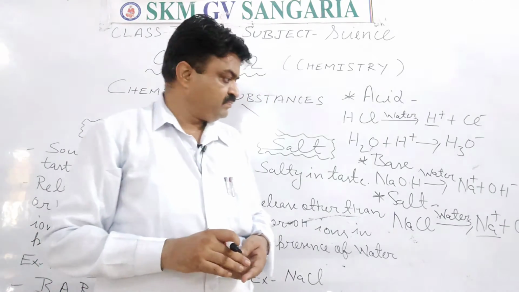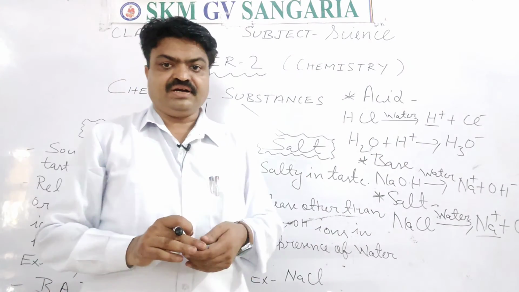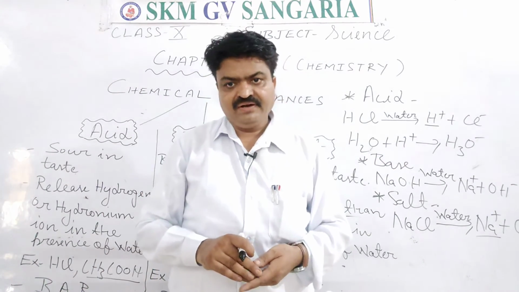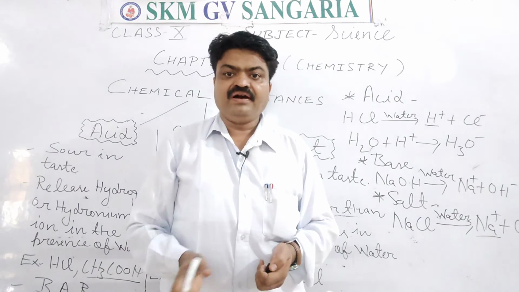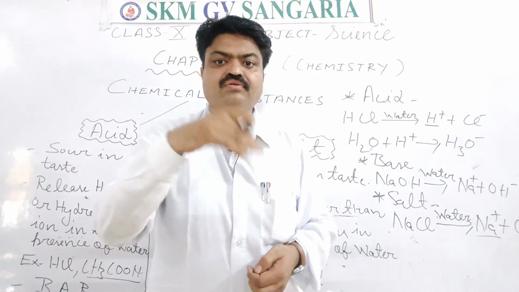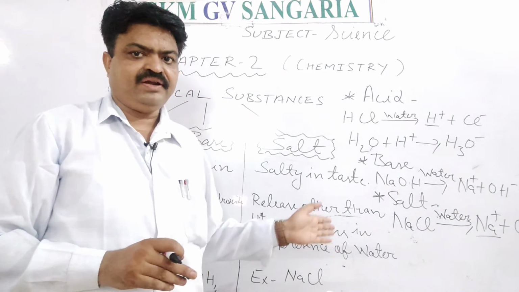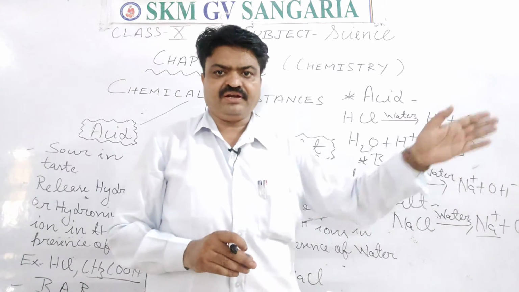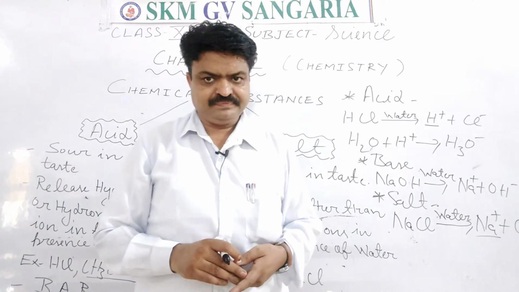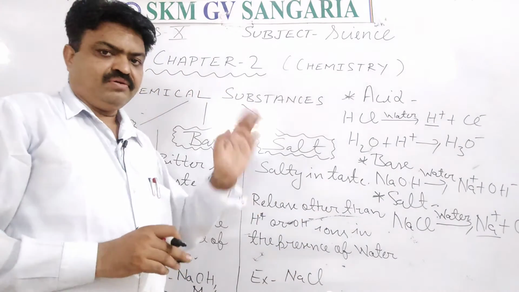So we can say that if the neutral salt does not release hydrogen or hydroxide ion, it releases ions other than these. Mainly which type of ion? Electropositive or electronegative, means metal or non-metal ions may be released by them. So this is about sodium chloride.